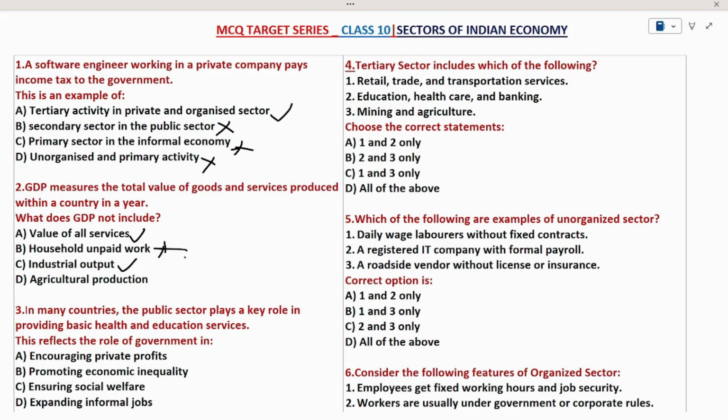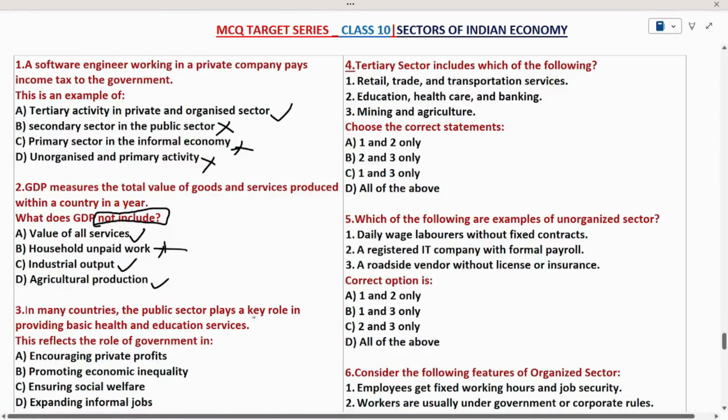Option B is given unpaid household work. In the explanation, I never used the household work. So option B will become the wrong answer. Then come to agriculture. Agriculture also produces some goods. So this can be calculated in the GDP. So this is also a right option. In the question he is asking, what does GDP not include? So option B is not included in the GDP. Why? Let's say for example, housewives who are working in their families are not considered in the calculation of GDP.